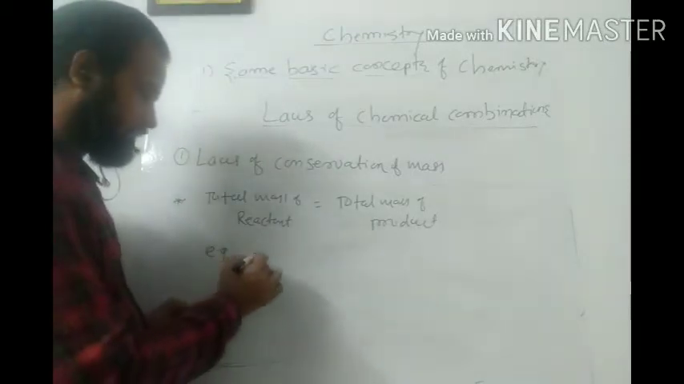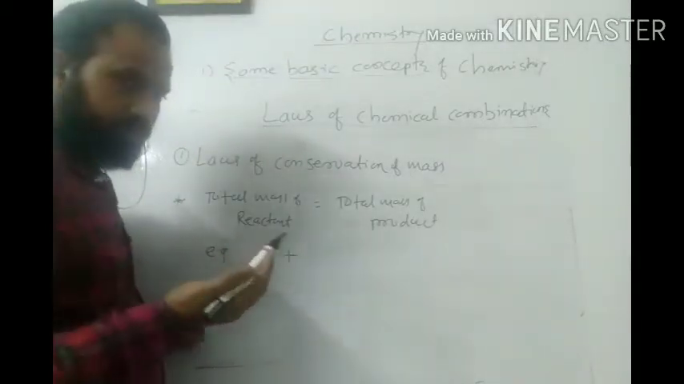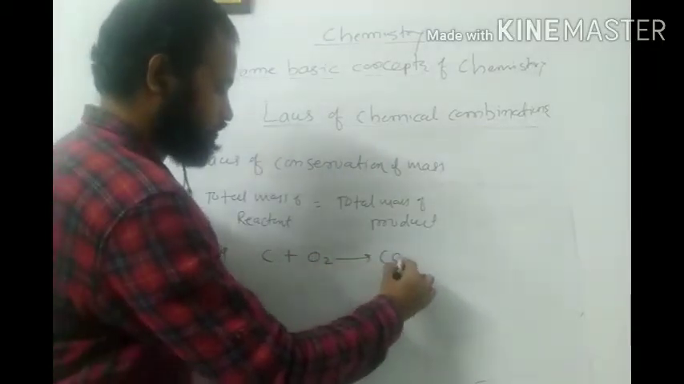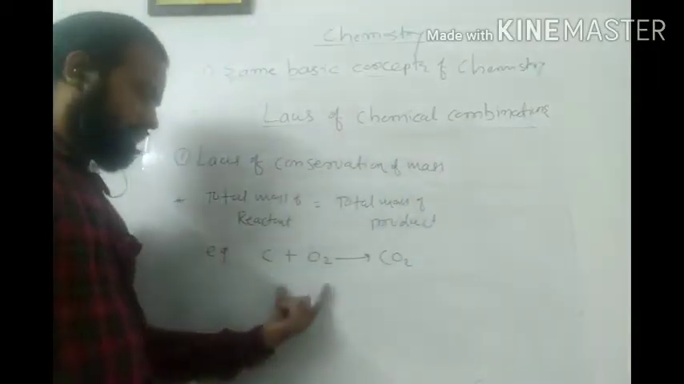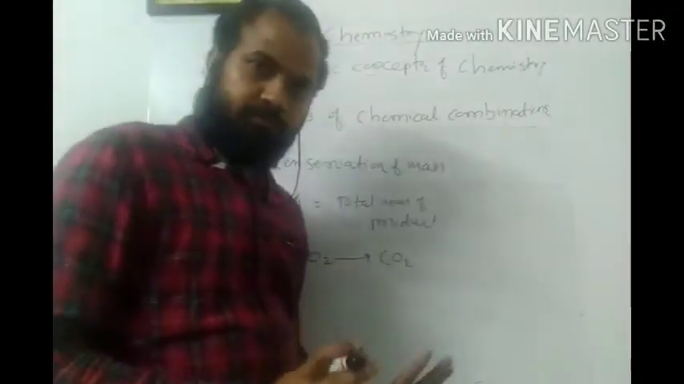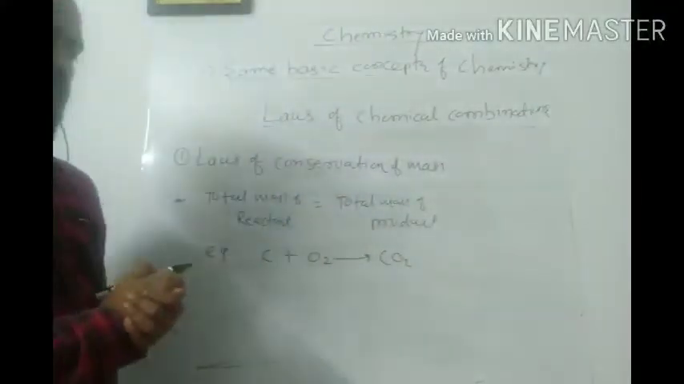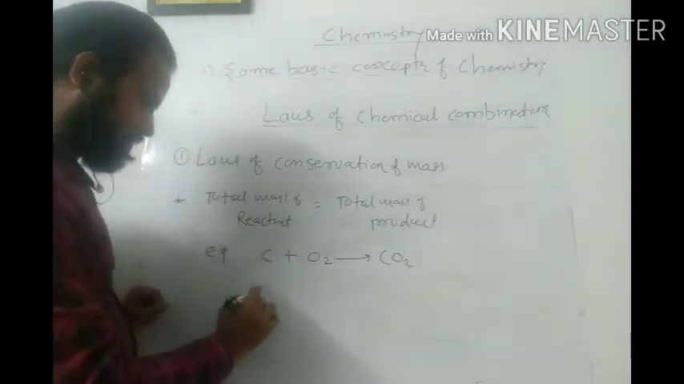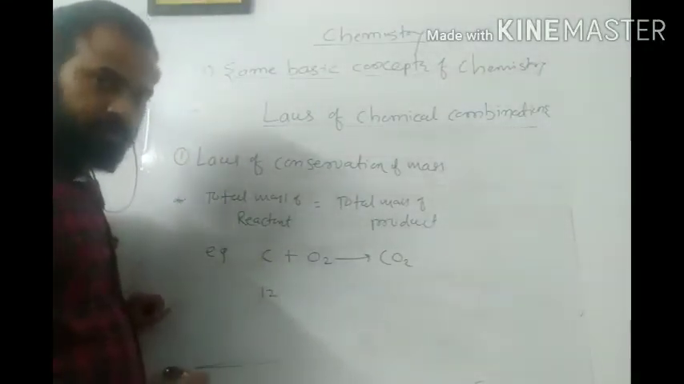See here, let us see this by one example. For example, I am considering the common reaction: carbon when mixed with O2, I will get CO2. As we all know, this side is the reactant side and this side is the product side. We have already studied this in 10th standard. Then if I want to calculate the atomic mass, carbon is 12 units, isn't it?